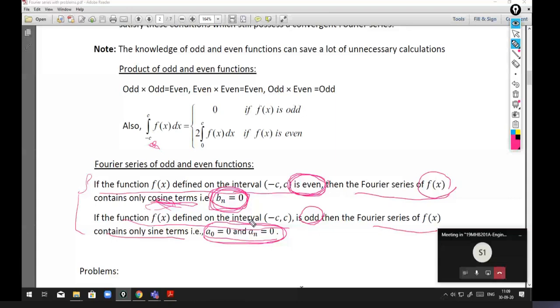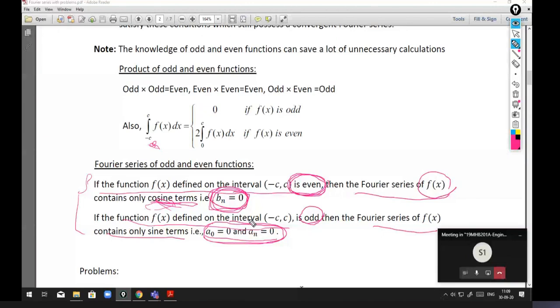Next, we'll take a problem and find a Fourier series of a given function. As a calculation, all it requires is finding the integration of the given function with the cosine and sine. If it is neither even nor odd, we use both. If it is even, only cosine terms, f of x into cos.